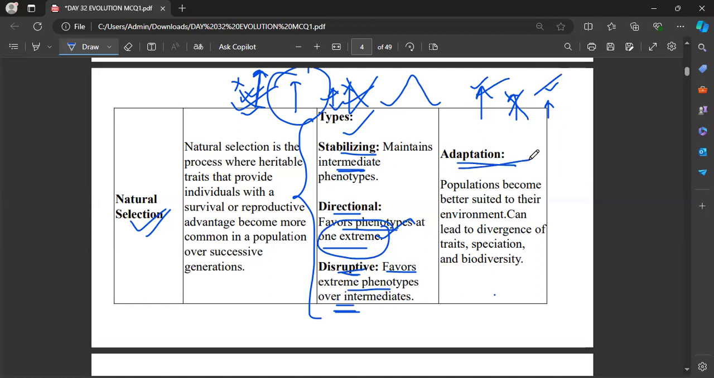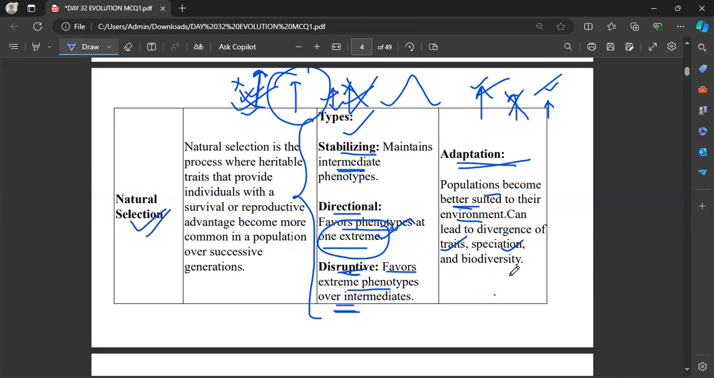Here, what will be the end product? What will be the outcome of natural selection? The population becomes best suited to its environment, which can lead to divergence of traits, speciation, and biological diversity. So as a result of natural selection, we have a diversity of organisms, a diversity of different characters, because in each and every climatic condition, one has to adapt to that particular environment.